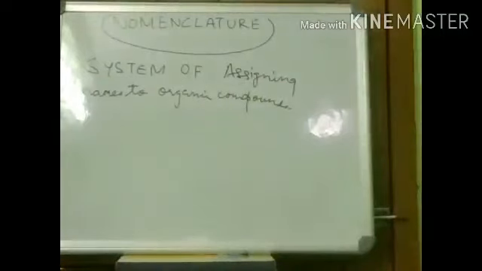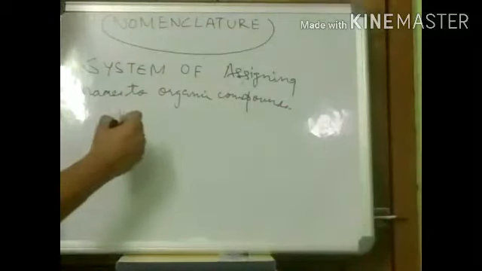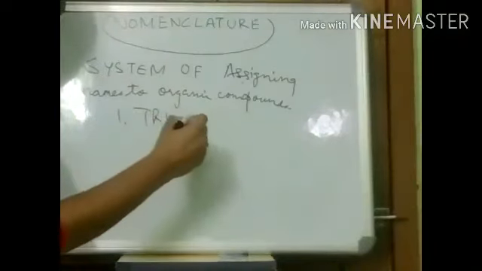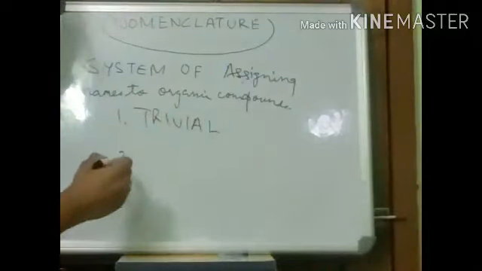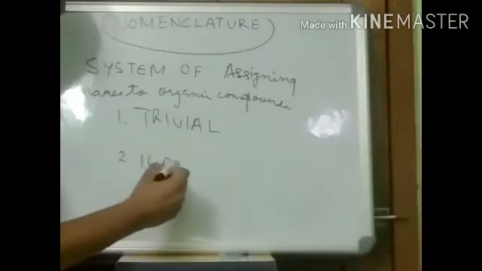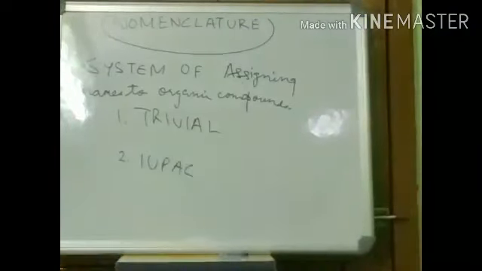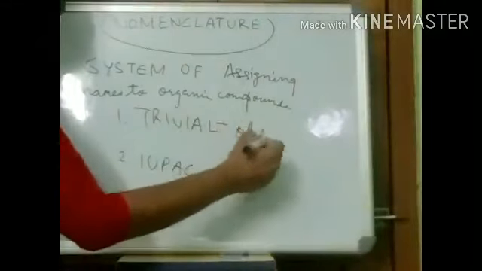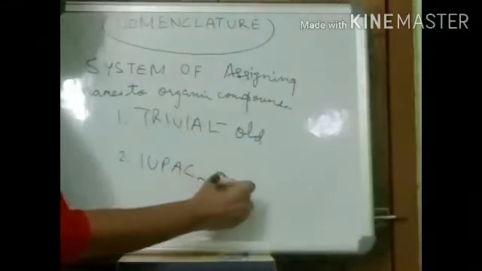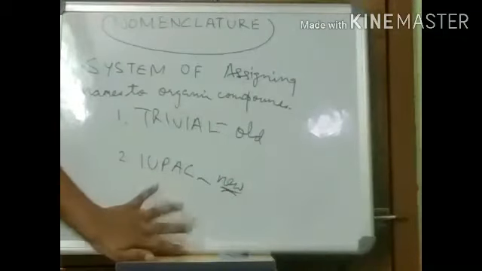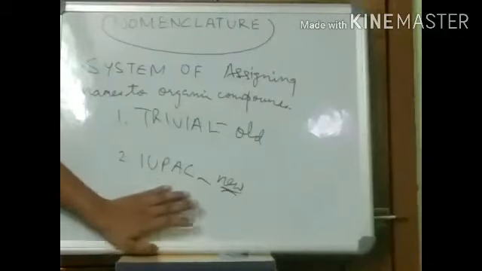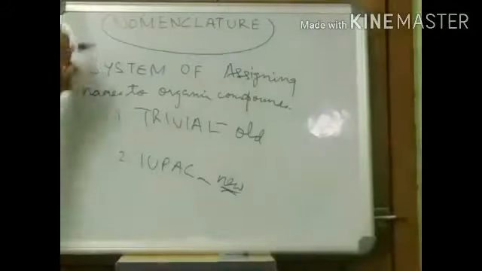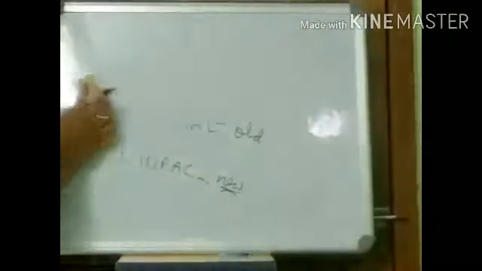Now this nomenclature is of two types basically. There are two types of systems of naming. One is the trivial system, and the second is the IUPAC system. This is the old method, outdated one, and this is the new and still widely acceptable. We go through these IUPAC rules for assigning name to any compound. Now let's talk a bit about the trivial system, then we will go into IUPAC nomenclature.